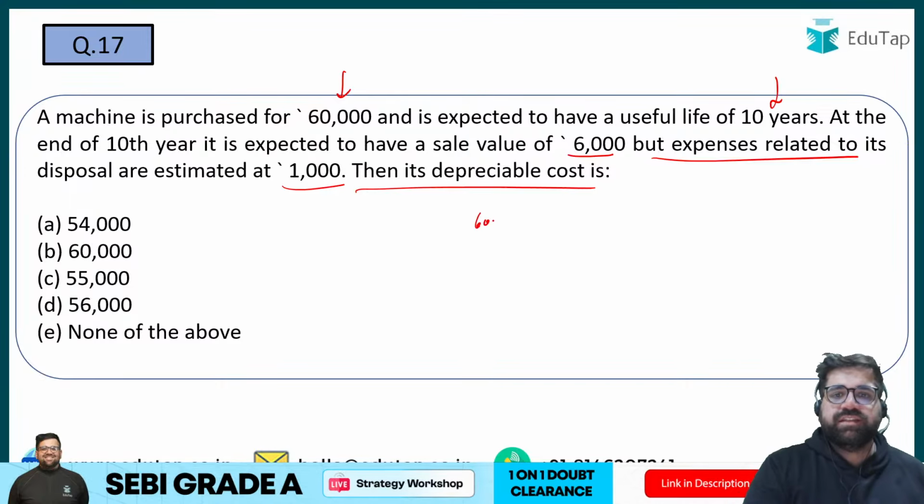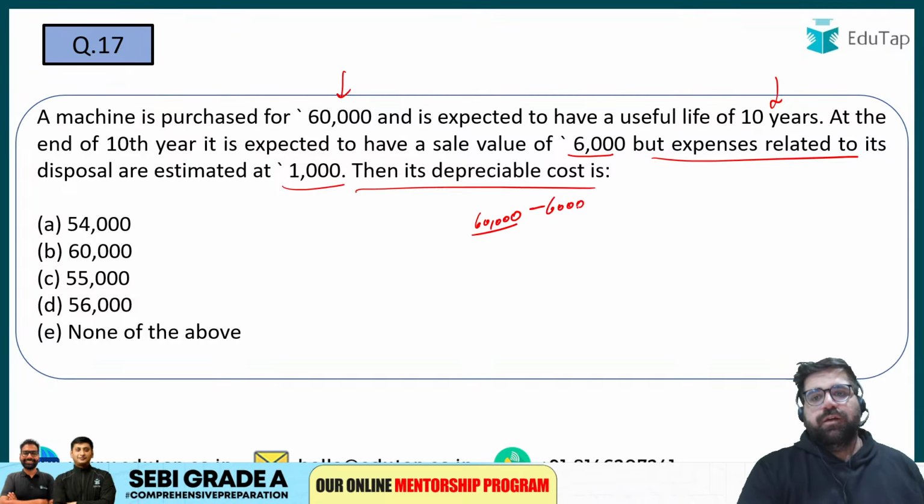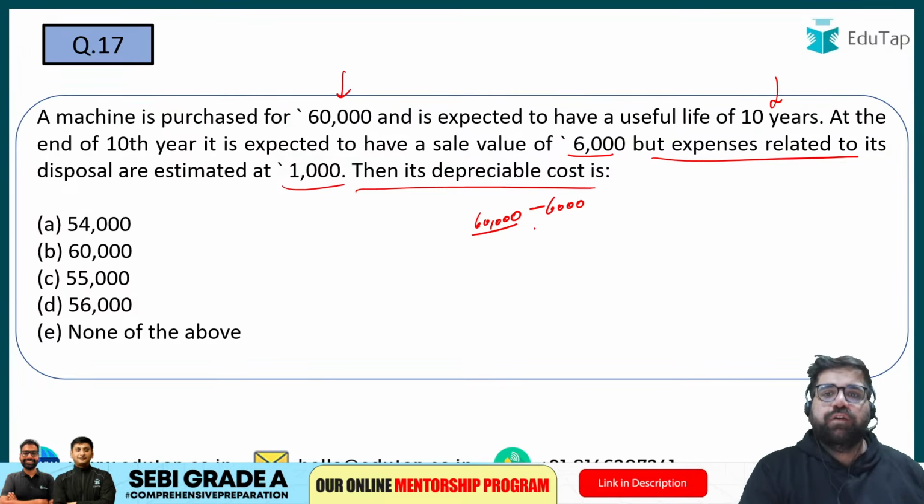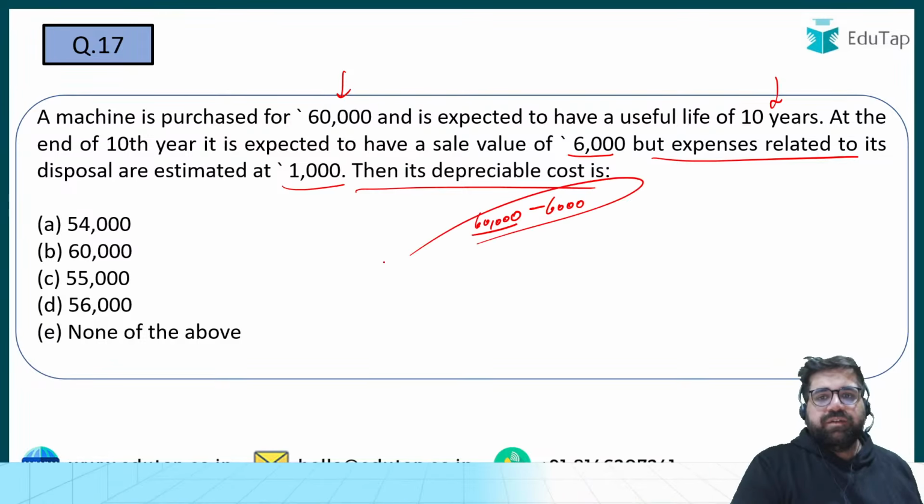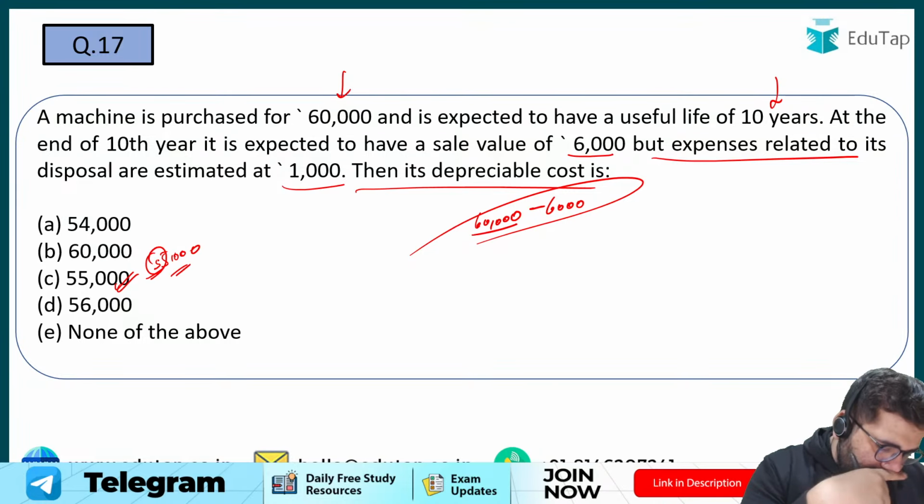Machine is purchased for 60,000, right? In the end, you are bound to receive 6,000, right? But you will have to pay 1,000 extra. So your net realizable value is not 54, rather it's 55 only. So the correct answer will be option number C, 55,000. Right?